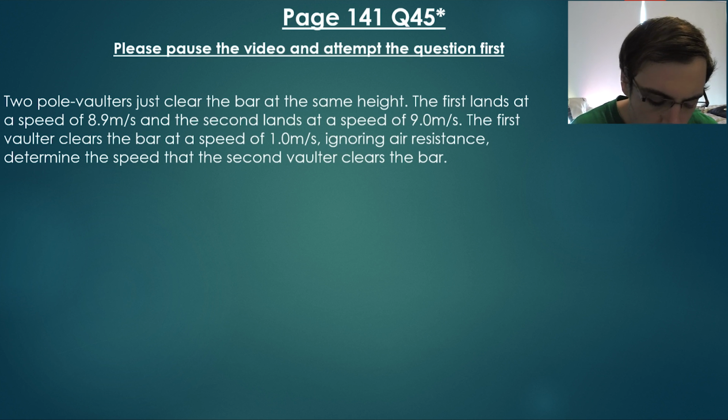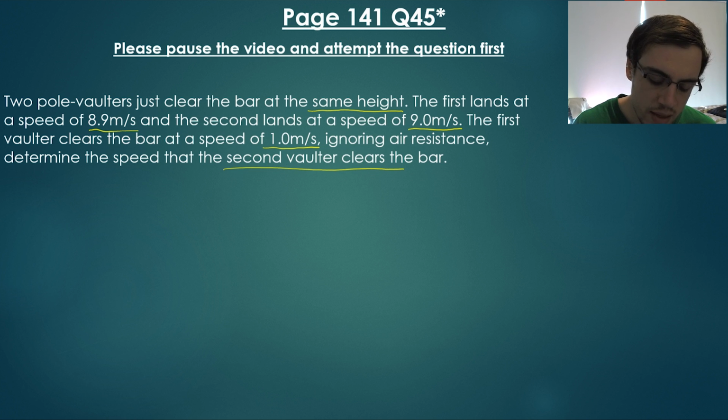Two pole vaulters just clear the bar at the same height. The first lands at a speed of 8.9 meters per second, and the second pole vaulter lands at a speed of 9 meters per second. The first vaulter clears the bar at a speed of 1 meter per second, so at the top of the leap they're clearing it at 1 meter per second. Ignoring air resistance, what is the speed that the second vaulter will clear the bar?